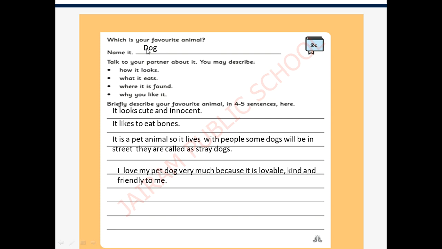So what you have to do is write your pet dog or pet cat, whatever you like, that animal you have to write here and describe here. Okay, dears, will you do it? Will you do it by yourself or will you get your parents' help? No, you will do it by yourself, right? I hope you will do it by yourself. Whatever you write here, I need your creative answers. So write your favorite animal here and describe your favorite animal here.